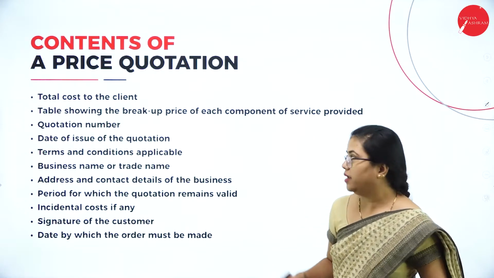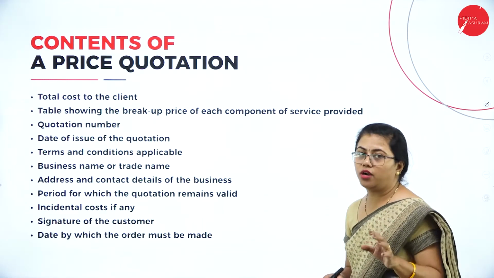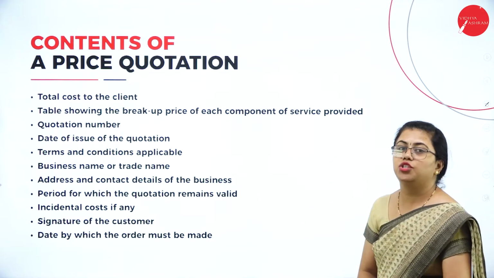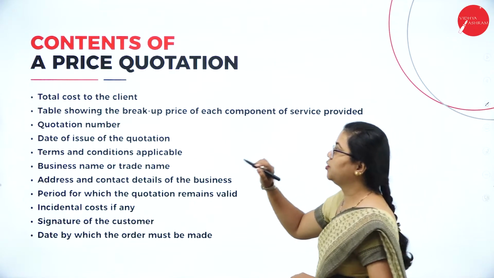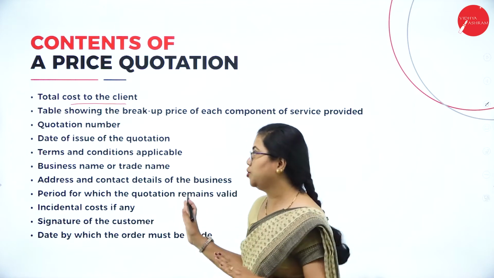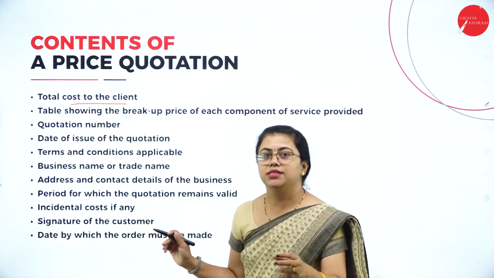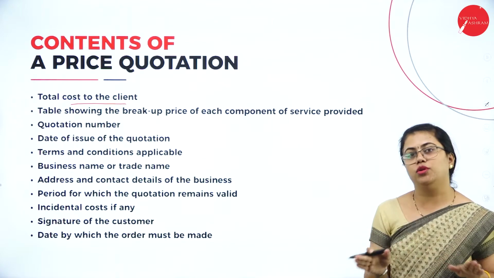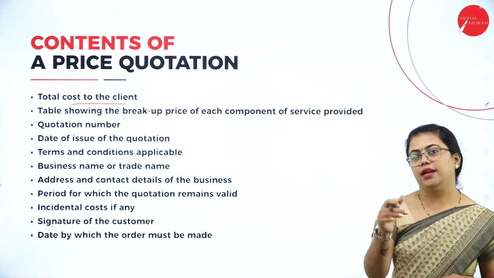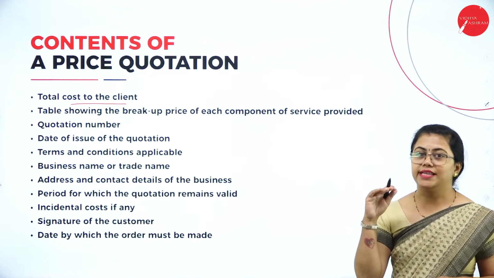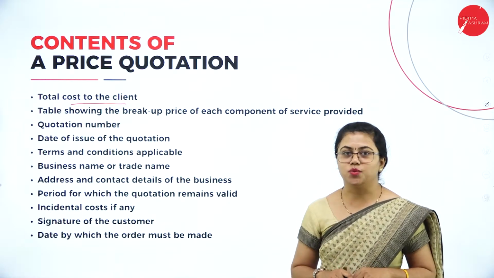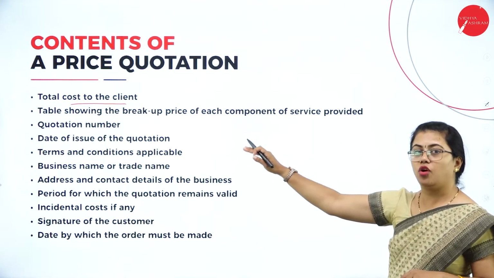Fine. So then we need to understand what are the contents that should be there in a price quotation. So when you write a quotation, what are the things that should be there? Okay, what should the price quotation contain? So this will contain the total cost to the client. So this has to be client friendly. Okay, this cannot be understood only by me. If at all I don't want to be transparent, then obviously I will include all the manipulations there and the client will not understand. But here this has to be transparent because business will build up based on trust only. So that is why it has to have the total cost to the